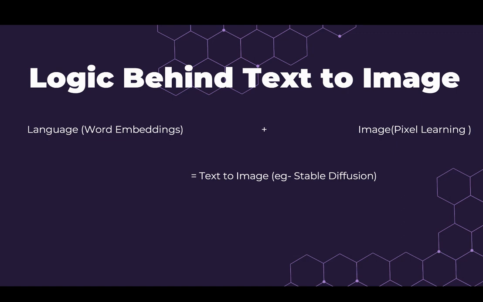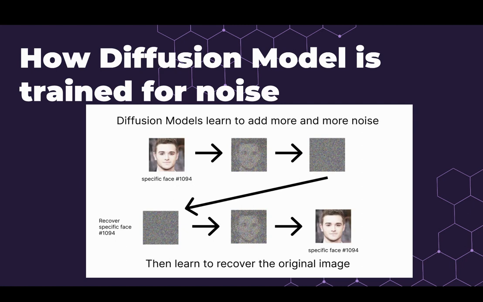Similarly, coming to image, it will do pixel learning, which means that it will learn the visual structure, learning pixels moving from top to bottom, x y axis, horizontal and vertical lines. And then understanding the relationship of the pixels, it will embed both of these, language and image, into a combined model which is text to image generation. And one of the best examples we can see here is the stable diffusion model. Fine. So now let's move to the next thing, how the diffusion model is trained for noise.